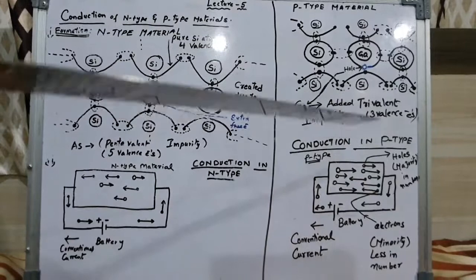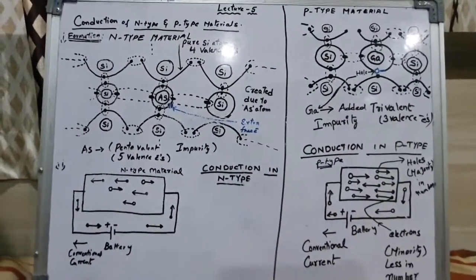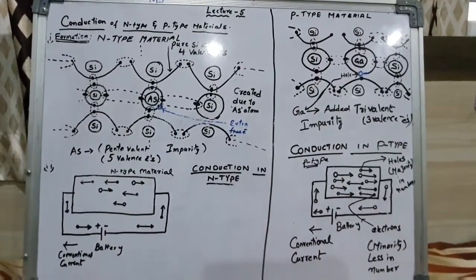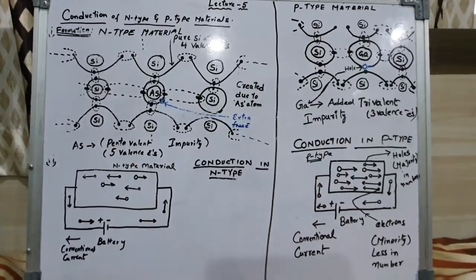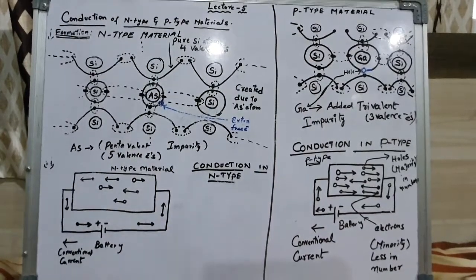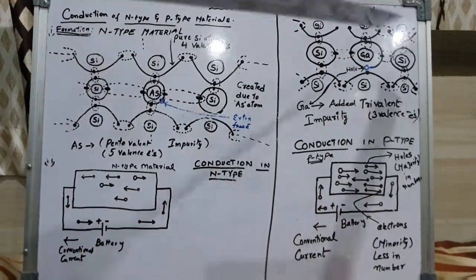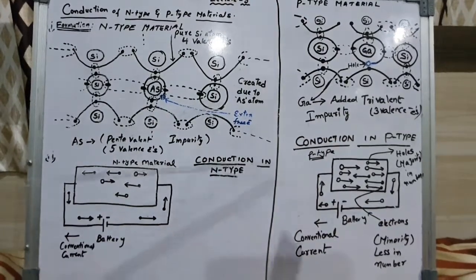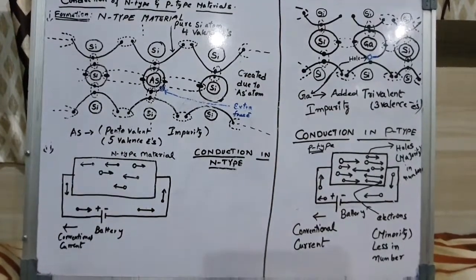This hole will accept an electron here, so it is known as an acceptor impurity. Even for a small impurity added, a large number of holes get created in p-type material. So in n-type material, a large number of free electrons are formed, and here a large number of holes are created in p-type material. So we'll see the conduction in p-type now.